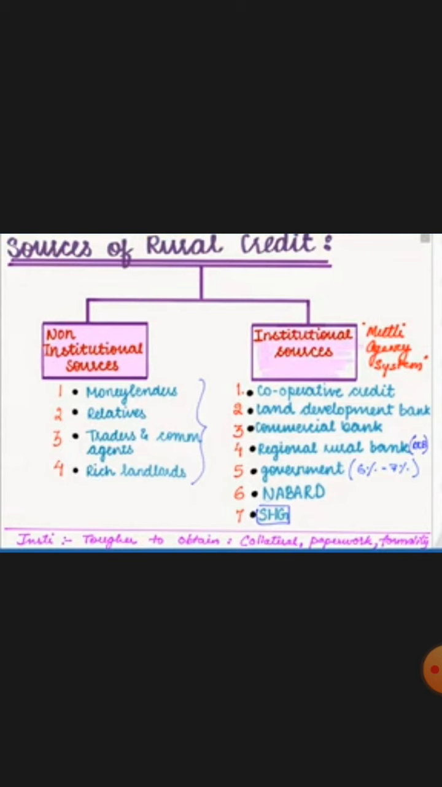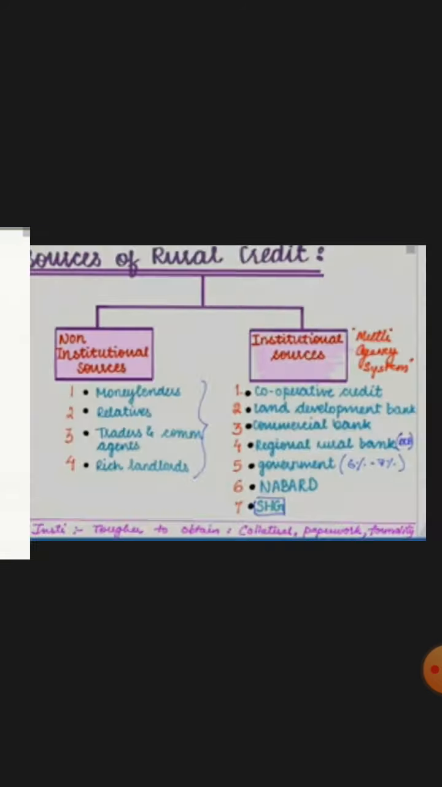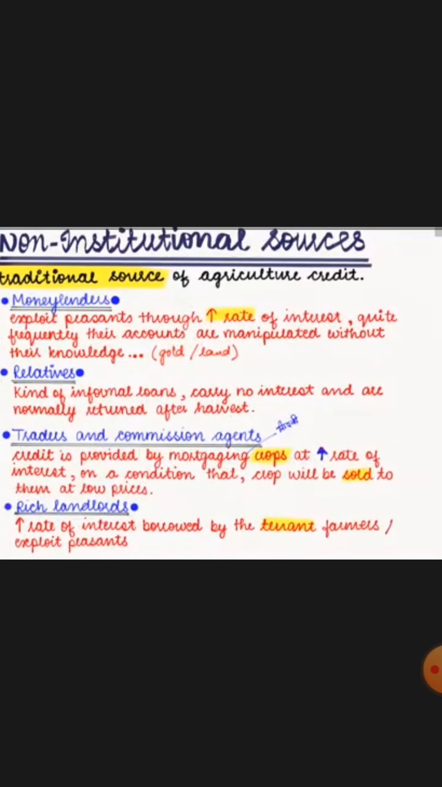But the reason is that these institutional sources of credit generally need some collateral. There is very lengthy paperwork, and the time period to obtain the loan is long. So that is why these rural poor people depend on non-institutional sources of credit. Non-institutional sources of credit are your money lenders, relatives, traders, commission agents, rich landlords. So these are all the people who are involved in providing credit to the rural farmers.